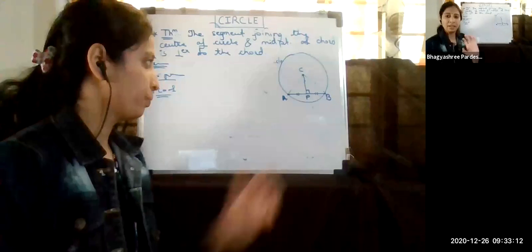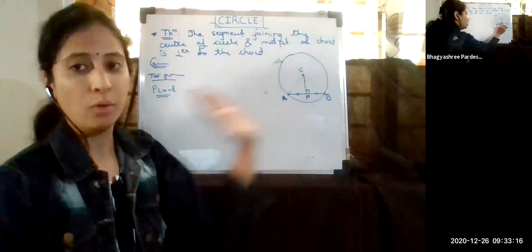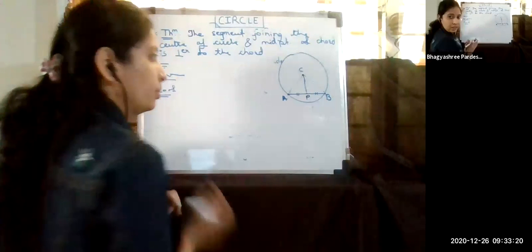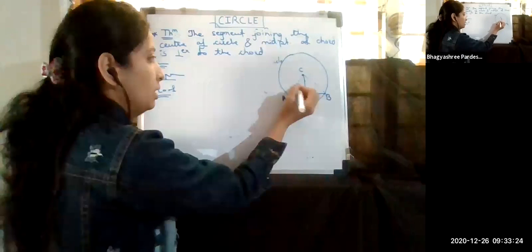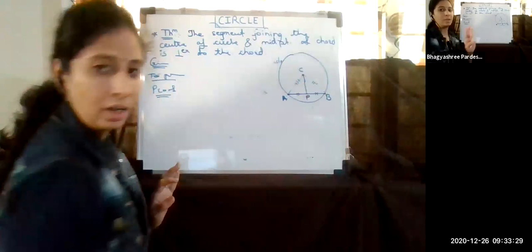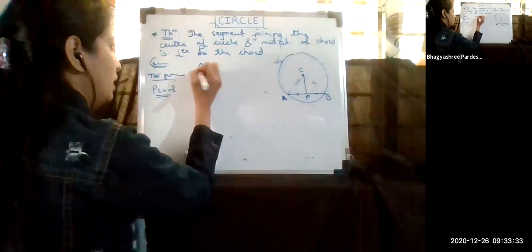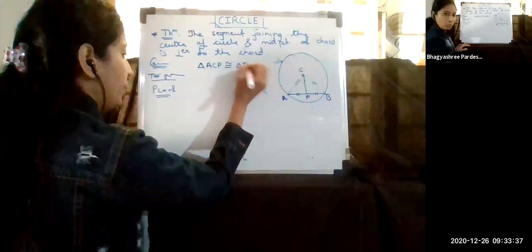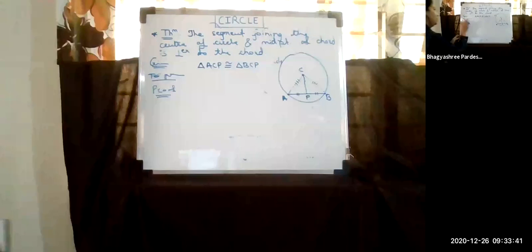Consider the two triangles. Show that they are congruent. How will we do it here? Here, you are not given this thing, but AP and BP are given, CP is the common side, and this is the radius. So the radius of these two are equal. Means by the triple S test, these two triangles are congruent. The triangle ACP is congruent to triangle BCP. How? By the triple S test. The thing is completed. Then what do I require?